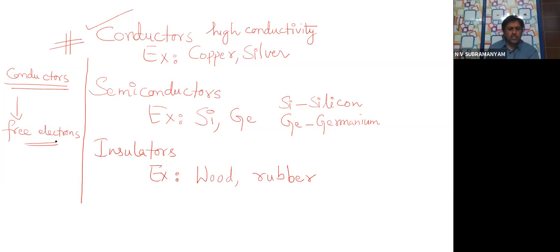They easily take part in the conduction. That means when you connect the battery, they are loosely bound to the atom, so they easily move about and take part in the conduction, and current is possible in such materials. That is the meaning of conductors.